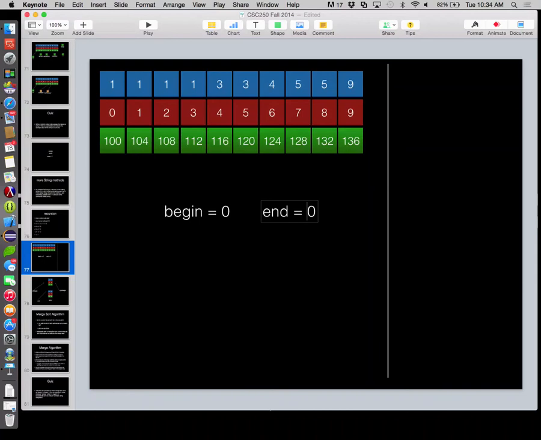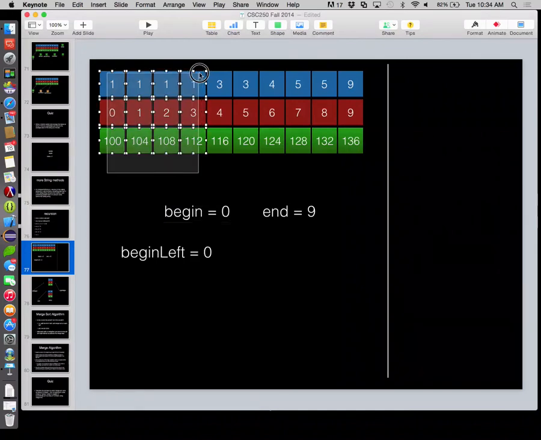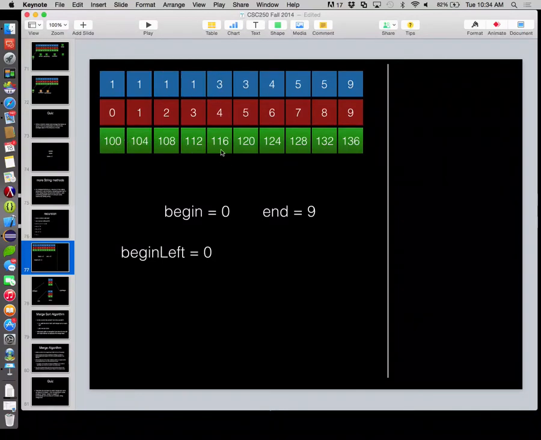End is the last legal bucket, which would be 9, correct? In this particular example, we're going to create another variable called begin left, and begin left is going to be equal to the same thing as begin. That is the first part of the left half of our list. So if this is the left half of our list, the first bucket of that is 0. The last bucket of it should be, in this case, 4.